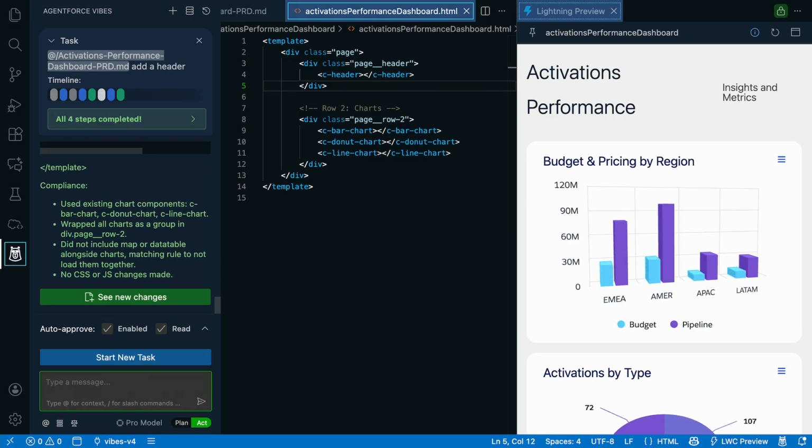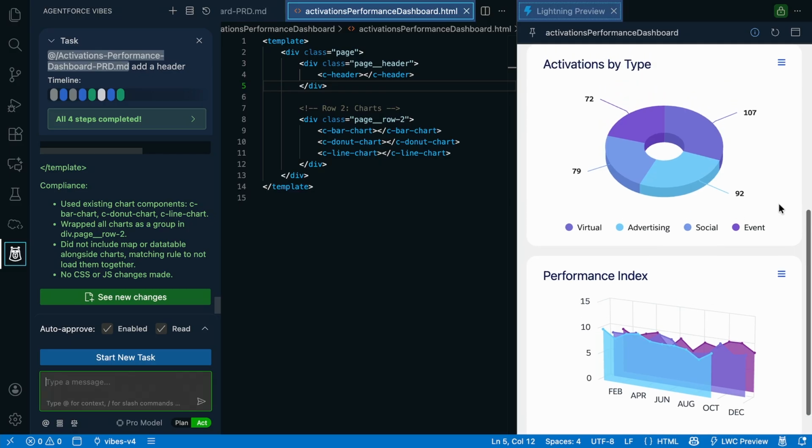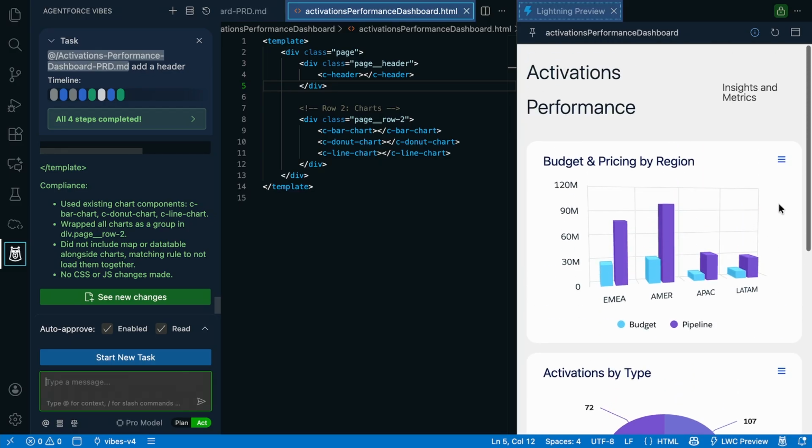Number two, it looks for other existing Lightning components, other existing dashboards within your org that it can reuse so that it's not just polluting your org. If there aren't, it's going to create the right Lightning Web Components, the right dashboards that match the design system that you've asked for. So as you can see over here, we've got 3 visualizations on how the marketing activations are impacting the sales pipeline.